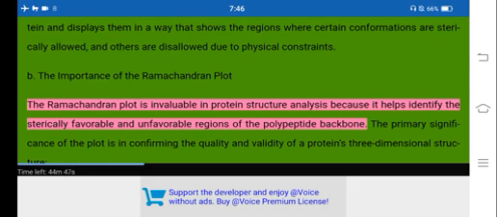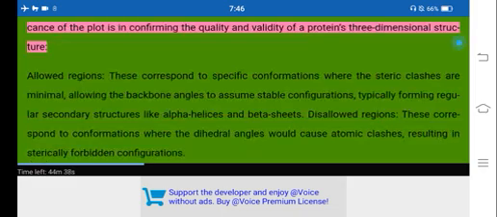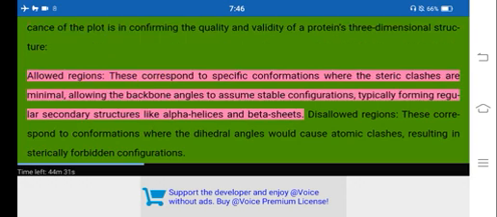B. The importance of the Ramachandran plot. The Ramachandran plot is invaluable in protein structure analysis because it helps identify the sterically favorable and unfavorable regions of the polypeptide backbone. The primary significance of the plot is in confirming the quality and validity of a protein's three-dimensional structure. Allowed regions. These correspond to specific conformations where the steric clashes are minimal, allowing the backbone angles to assume stable configurations, typically forming regular secondary structures like alpha helices and beta sheets.